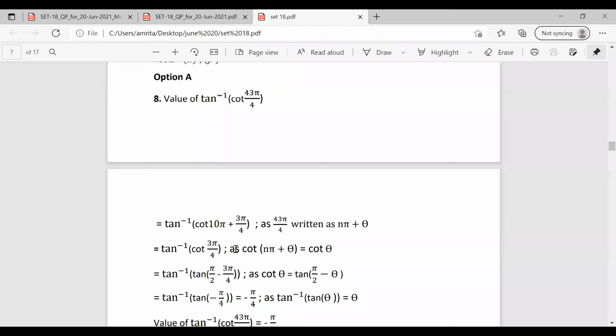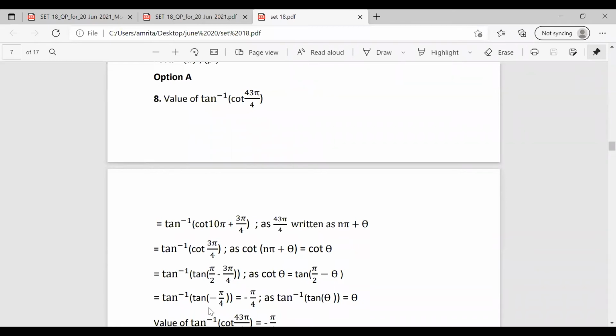Now we know the equation tan of pi by 2 minus theta equals cot theta. So arranging cot 3 pi by 4 as tan of pi by 2 minus 3 pi by 4, we have tan inverse of tan of pi by 2 minus 3 pi by 4. Solving this, we have the value as minus pi by 4.